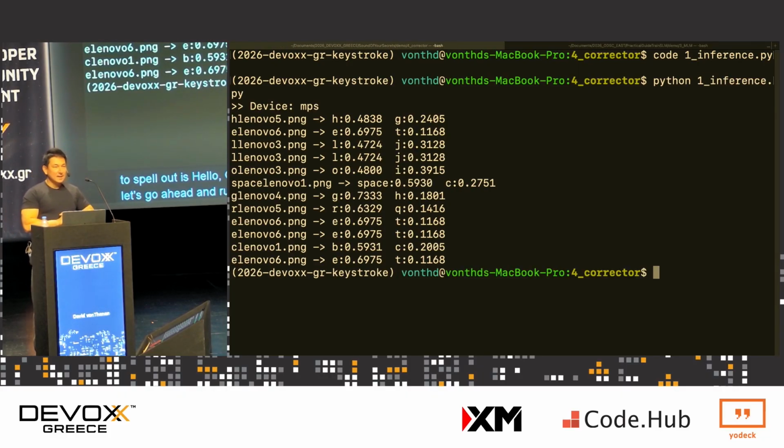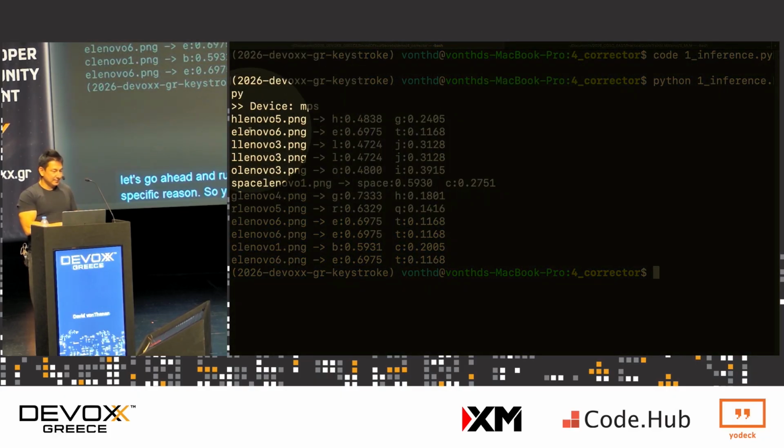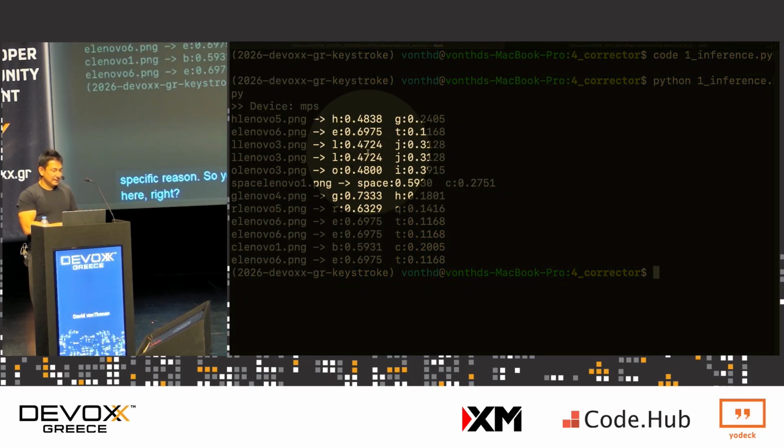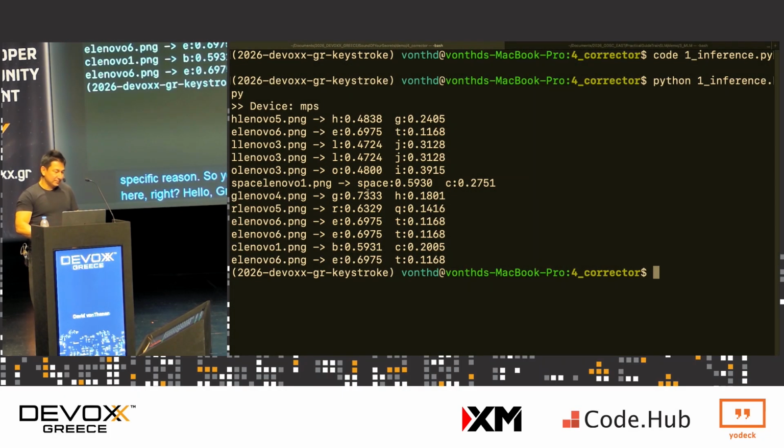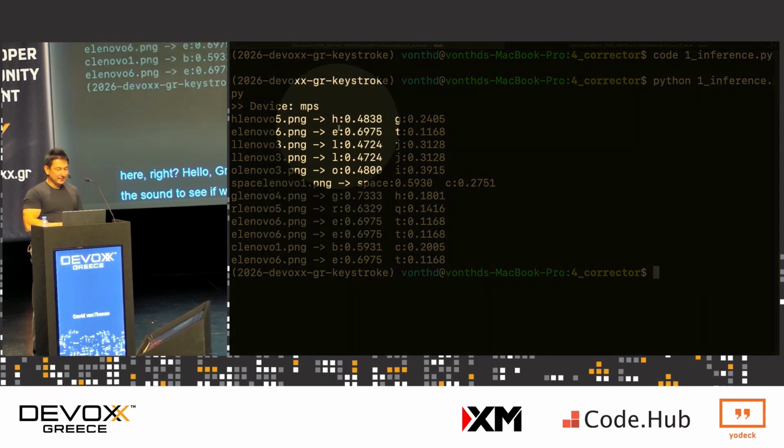So I selected top K equals 2, and I did it for a very specific reason. You can see the message right on the left-hand side here: Hello Greece. And if we take a look at the probabilities of the sound to see if we can determine what it is, you can see that the first word, at least, hello, is spelled correctly.